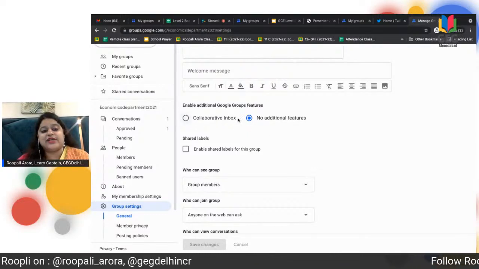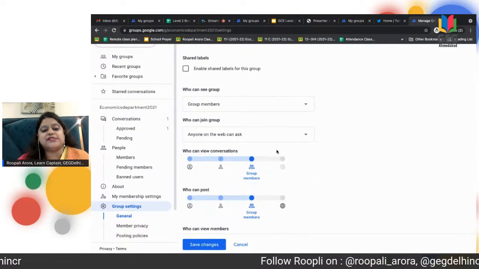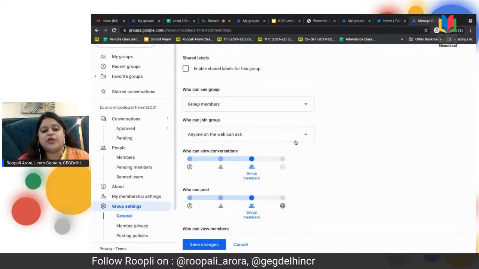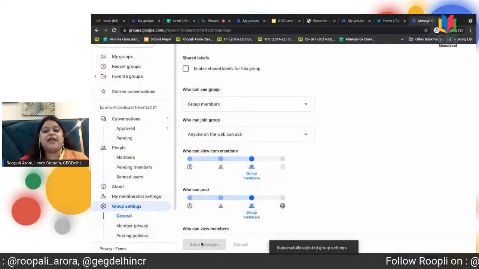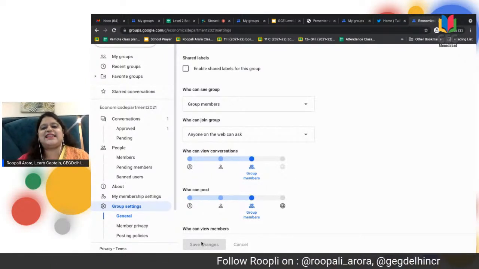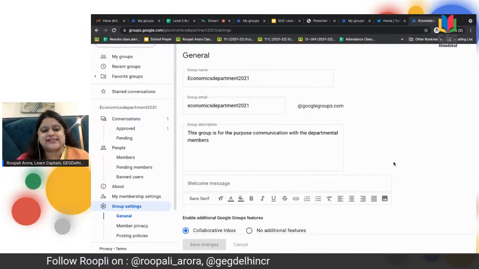Again, this is really fun. If you click on collaborative inbox, and you see who the people are who can see the group members, anyone on the web can ask, and you save the changes out here and make your entire Google group collaborative, I think that would take your knowledge of Google Groups to the next level.